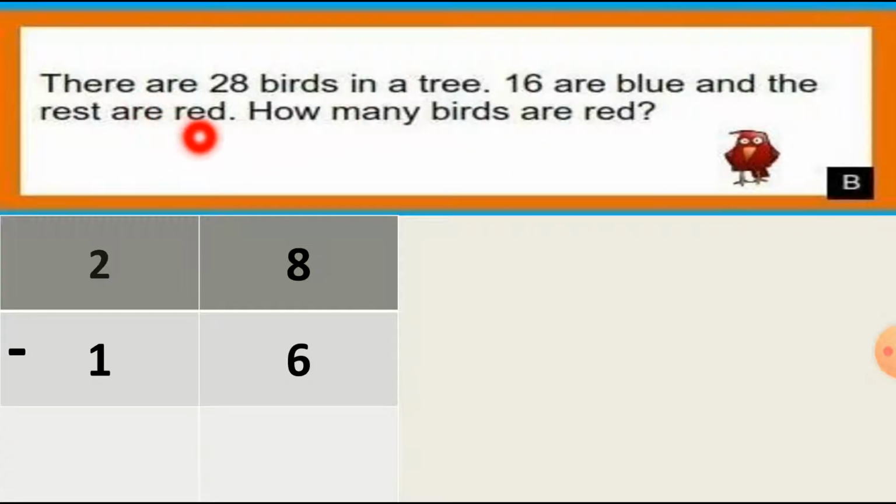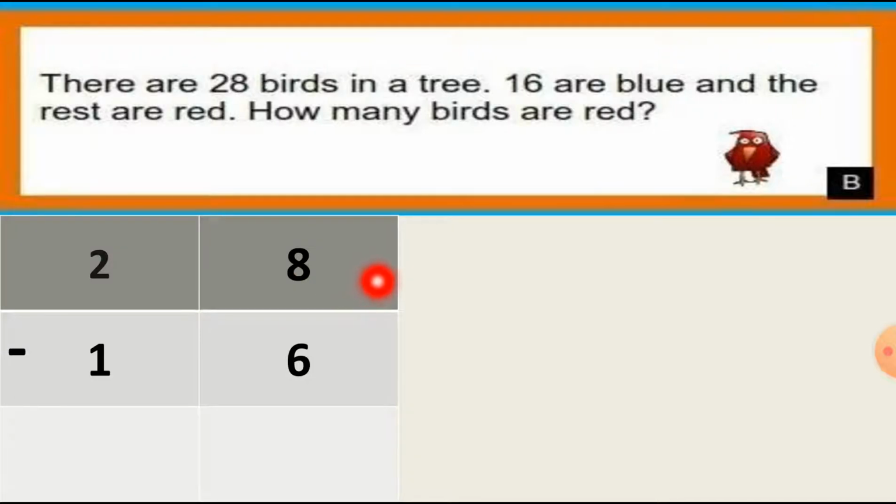So there are 28 birds in a tree. How many total birds? 28 birds in a tree. 16 are blue and the rest are red. So from these 28 birds, 16 birds are blue. And how many are red? We don't know. So we have to subtract the number, 28 minus 16. So we will know how many birds are red.